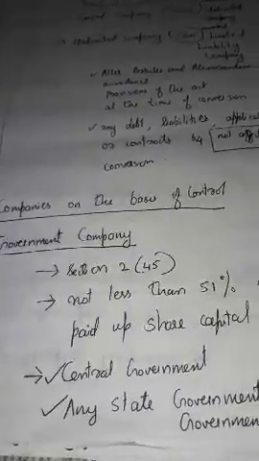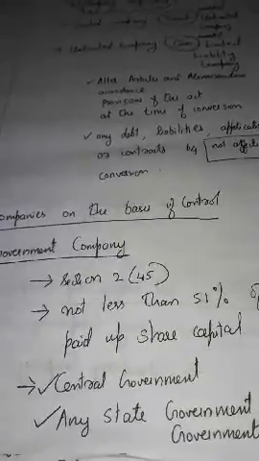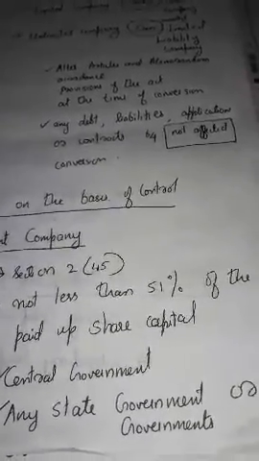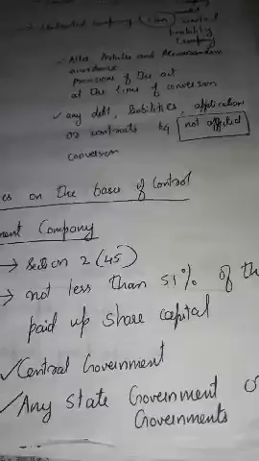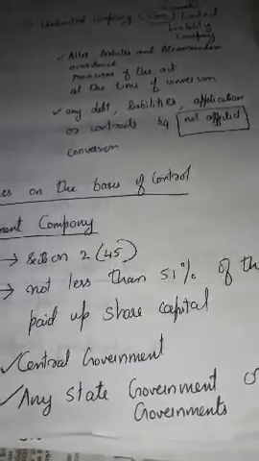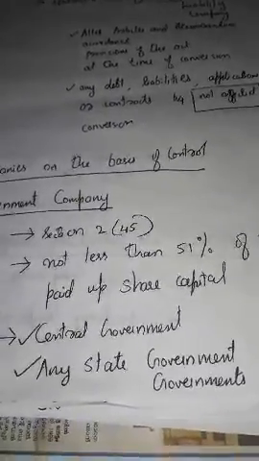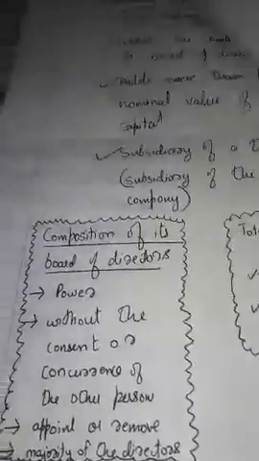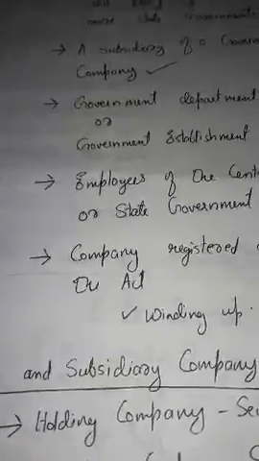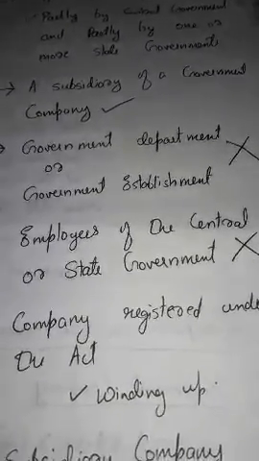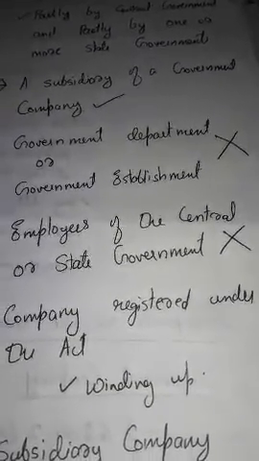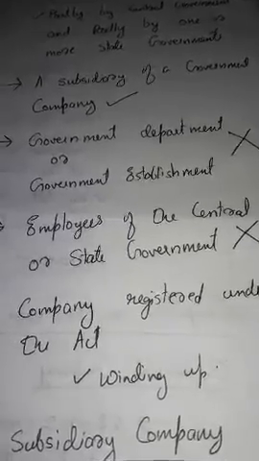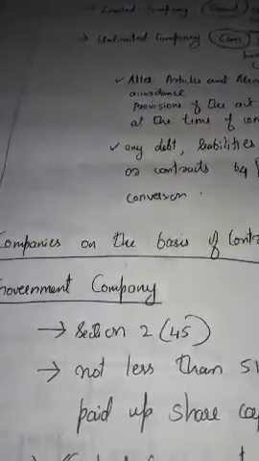What is a government company? A government company is a company wherein not less than 51% of the paid up share capital is held by the central government, any state government or governments, or partly by the central government and partly by one or more state governments. Okay, this is what is meant by a government company.